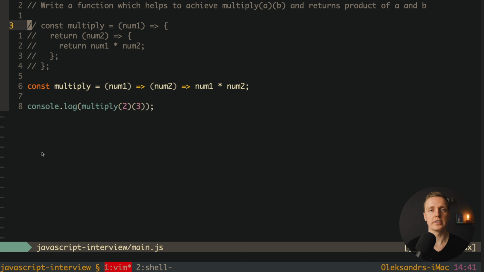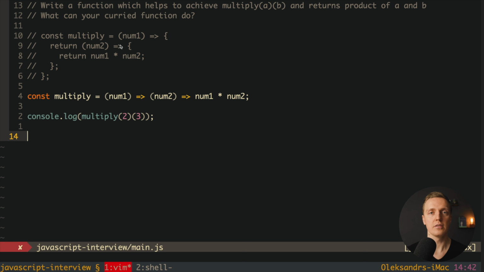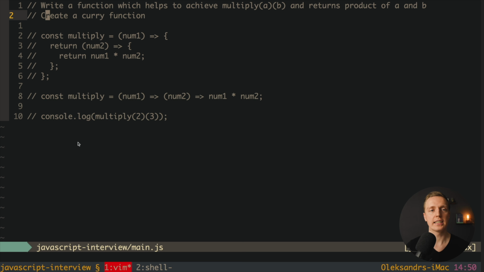But this is not really currying. So if you solve such a task, typically you will be asked, okay, but what did you write here? What does this mean? Why do we need such a strange notation? And actually you must tell that we are talking here regarding currying. The next question that you might get is create a curry function. And this is actually a difficult question, and if you didn't have any experience of currying functions, then probably you won't answer it.